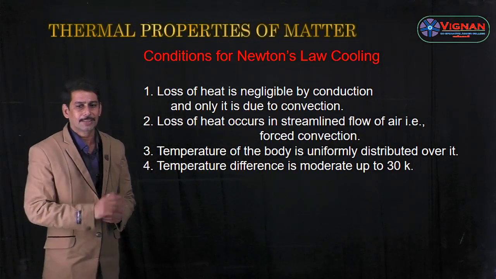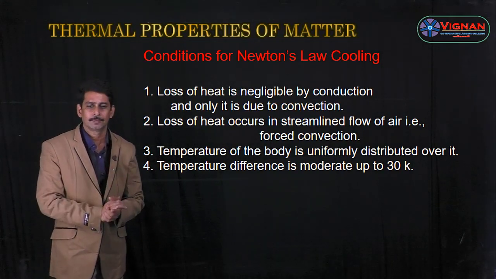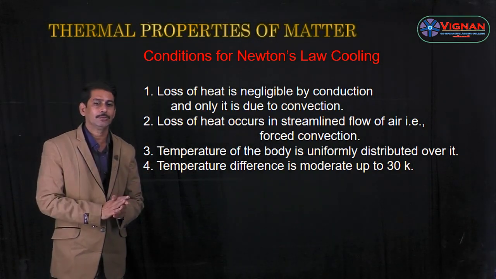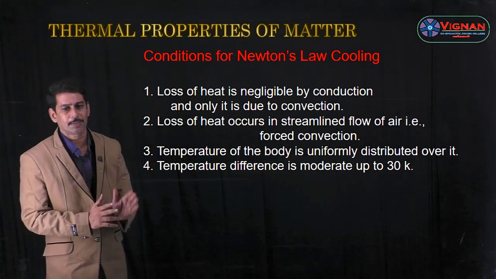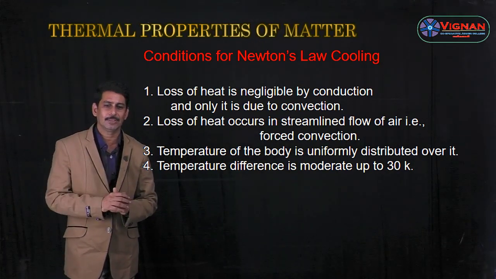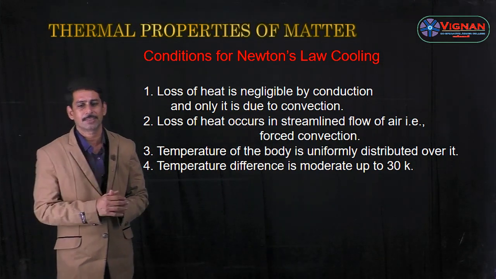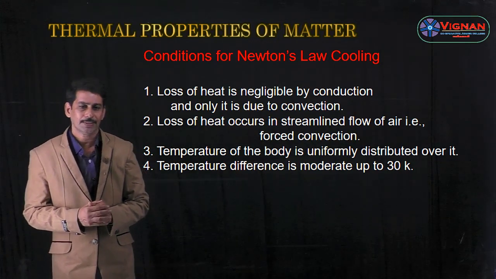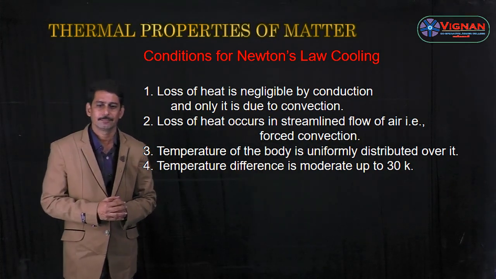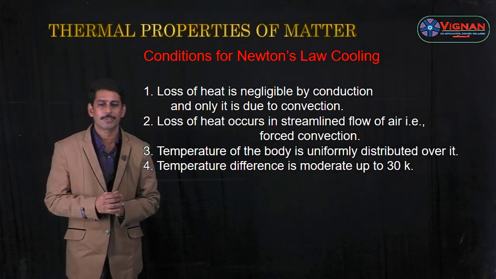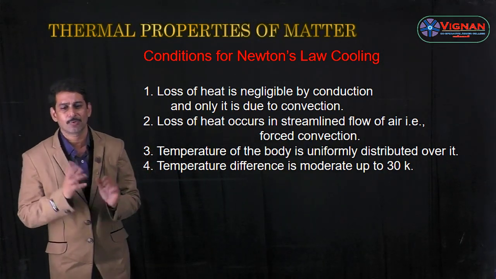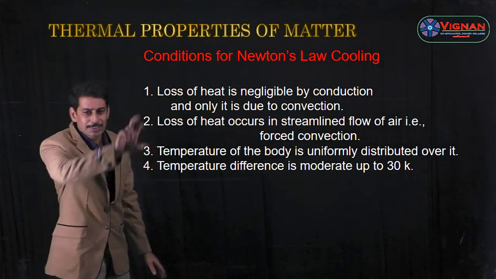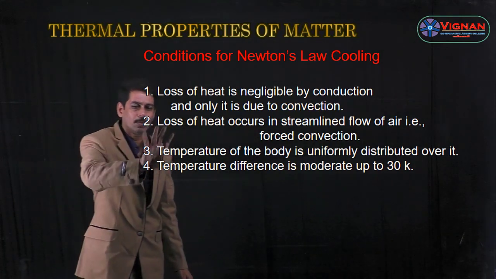Now let us see what are the conditions for Newton's law of cooling to be applicable. Loss of heat is only by conduction and not due to convection. And loss of heat occurs in streamline flow of air, that is because of forced convection. And the temperature of the body is uniformly distributed over it, and the temperature difference is moderate, up to only 30 Kelvin. Then only Newton's law of cooling is applicable. So these are the conditions for Newton's law of cooling to be applicable.